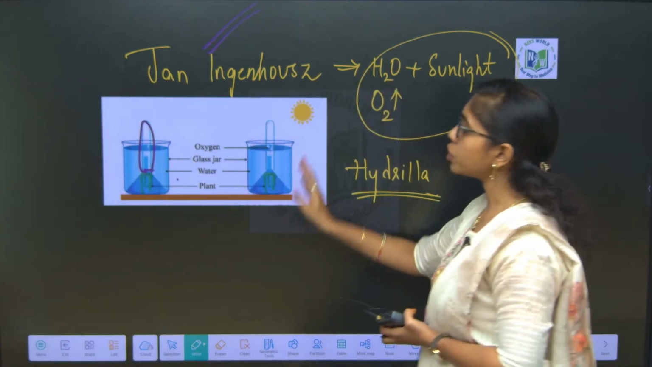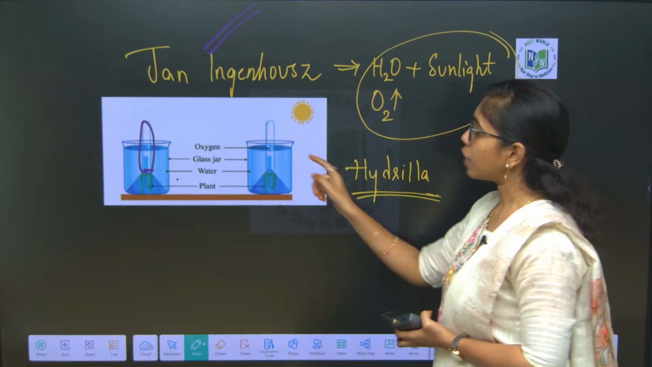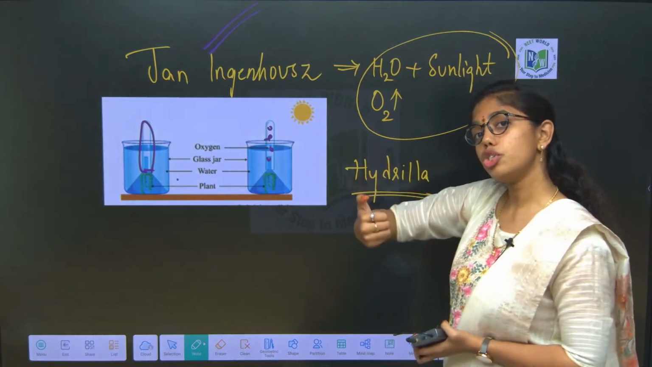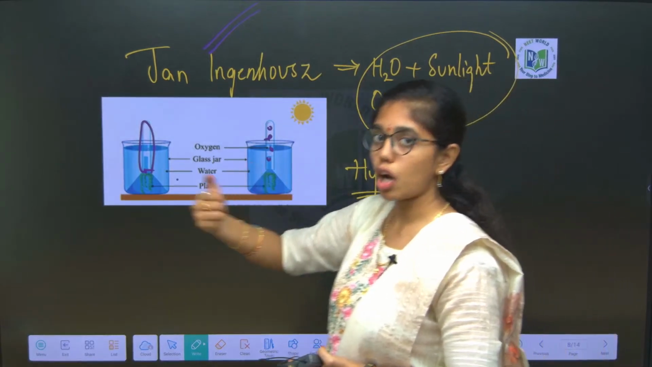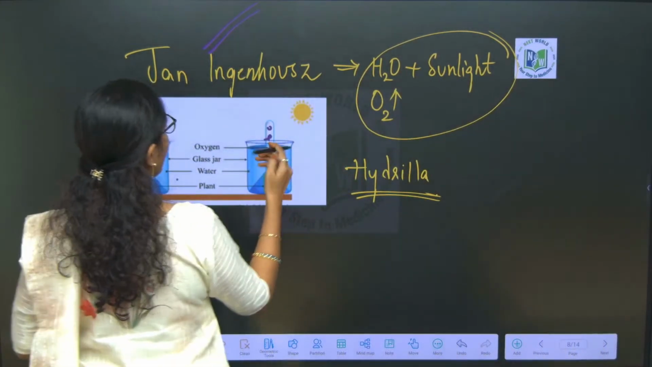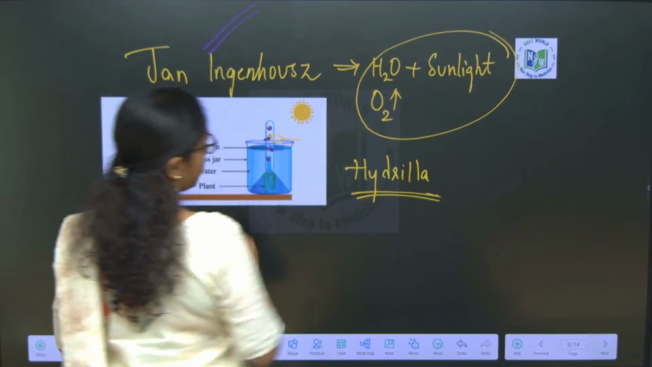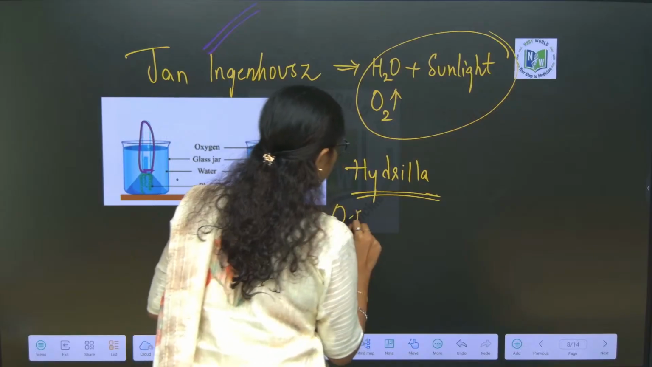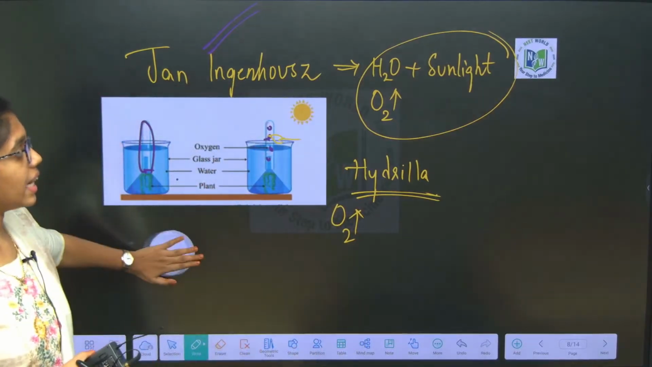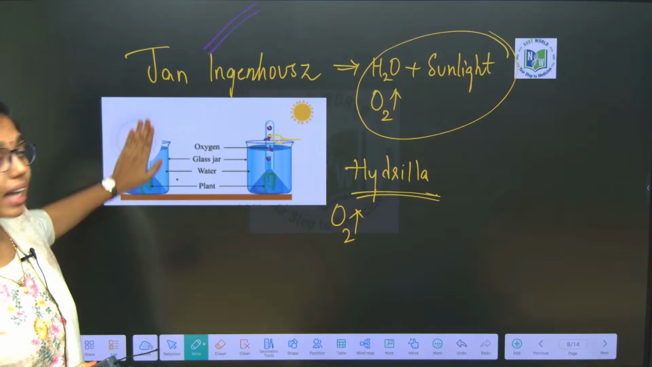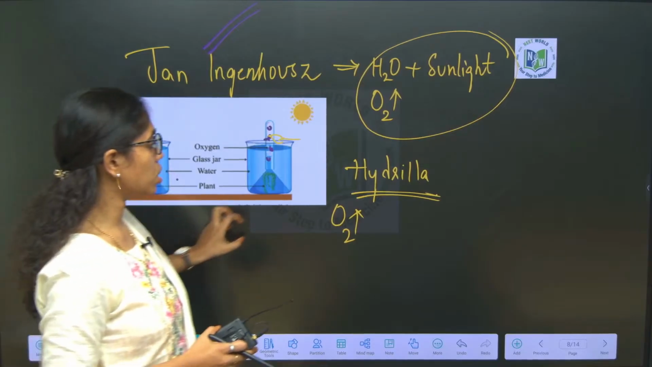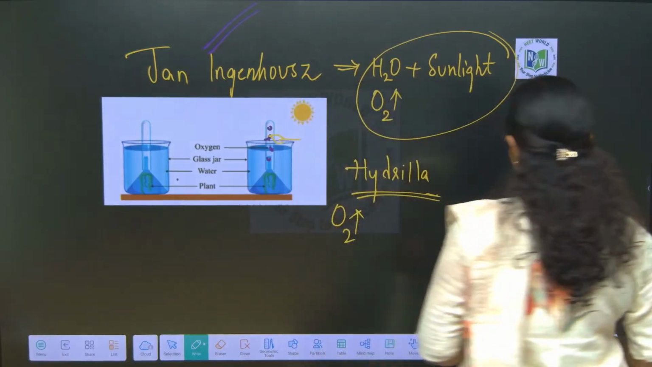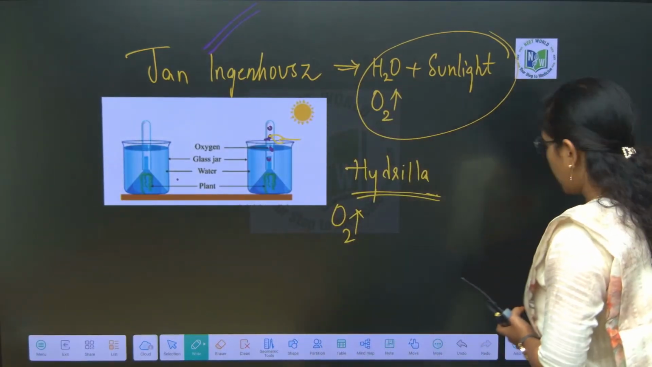The setup exposed to light showed some bubbles in the test tube. When this test tube was tested for oxygen, the flame burned more vigorously, indicating the presence of oxygen. With this he said that water and sunlight are essential for photosynthesis, and oxygen is evolved as a byproduct of photosynthesis. Clear with this, right beta? Next.